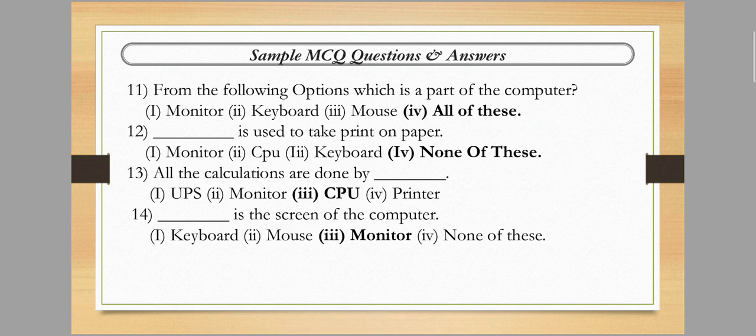Okay, next is, dash is the screen of a computer. The options are keyboard, mouse, monitor and none of this. So we all know that the monitor is the screen of a computer.